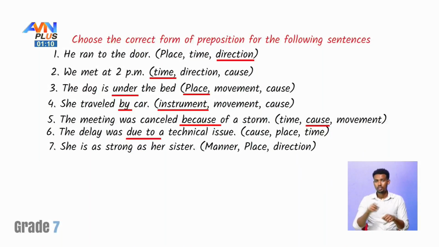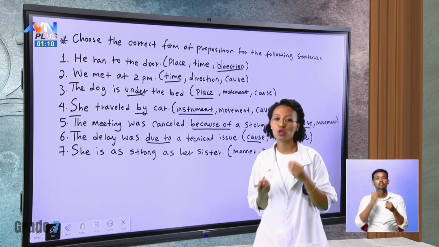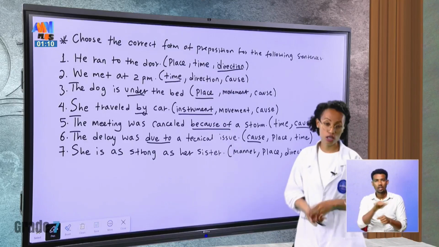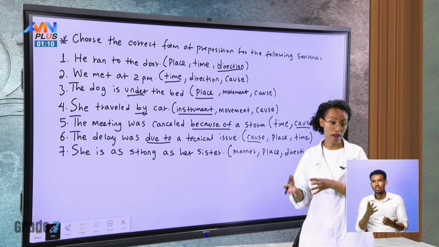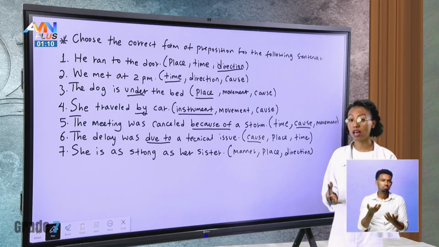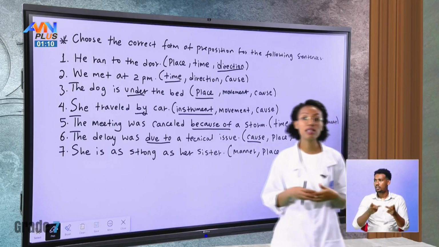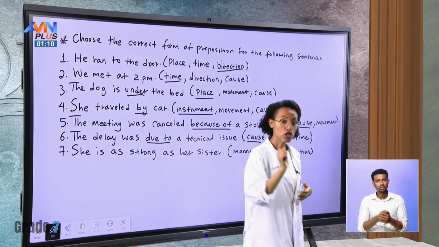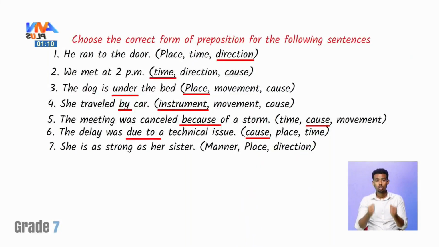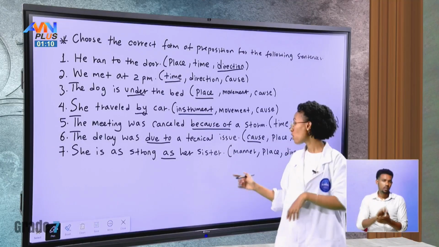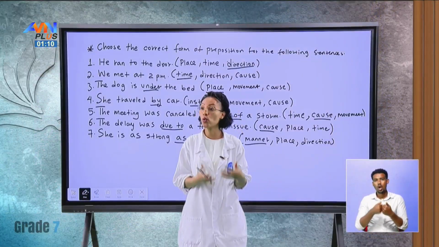Still, it is giving us reason and cause. And finally, she is as strong as her sister. So is it telling us manner, or a sense of place, or the direction of a place? In this case, she is as strong as her sister. So it is telling us manner, the mannerism of how she is or who she is.